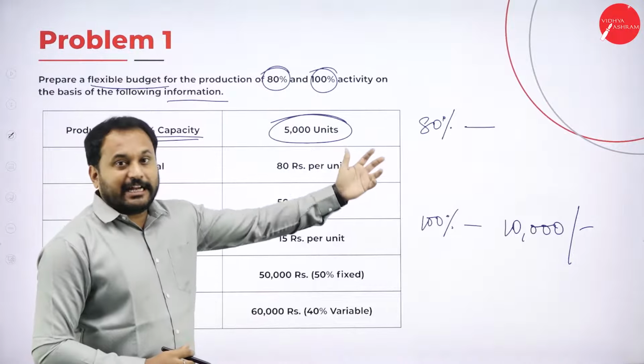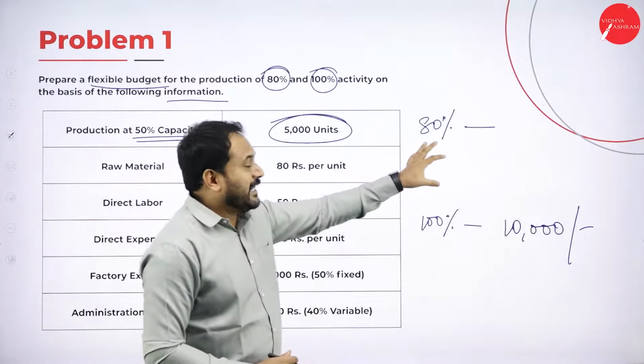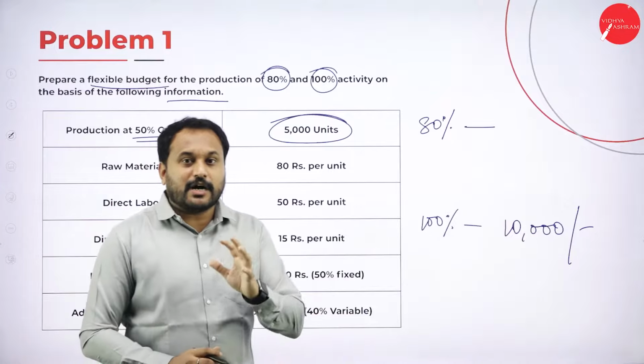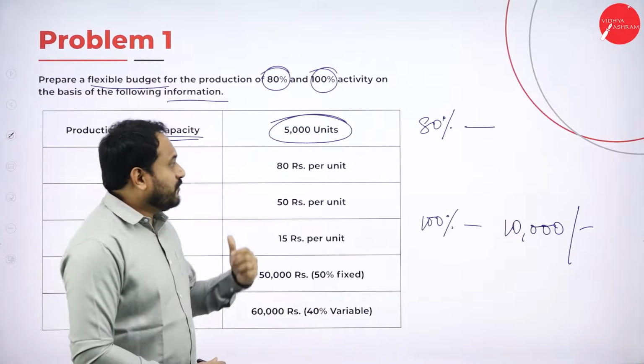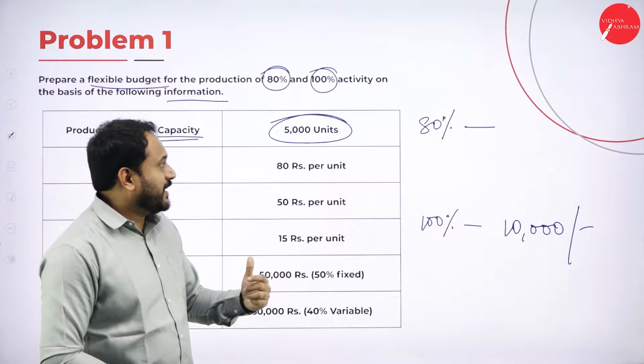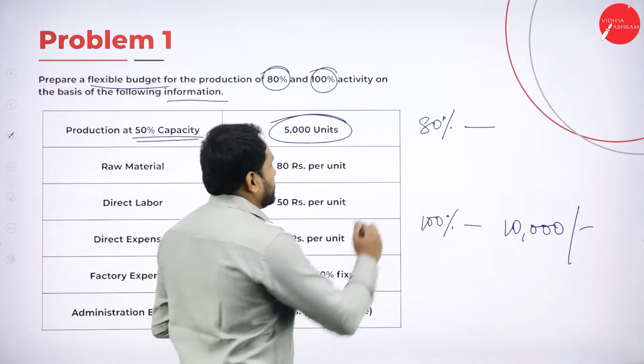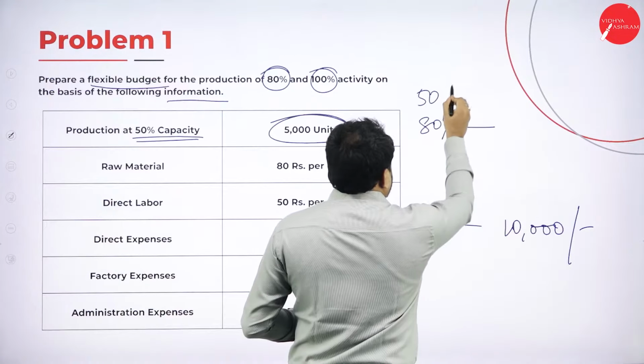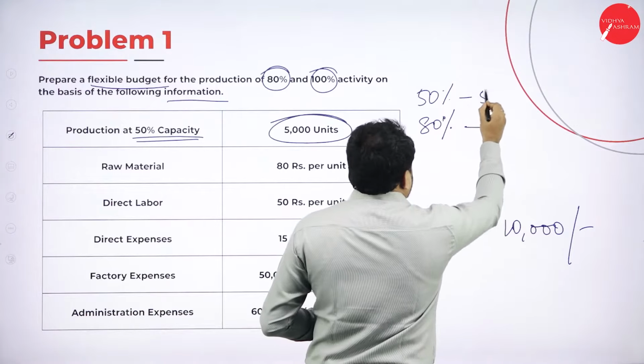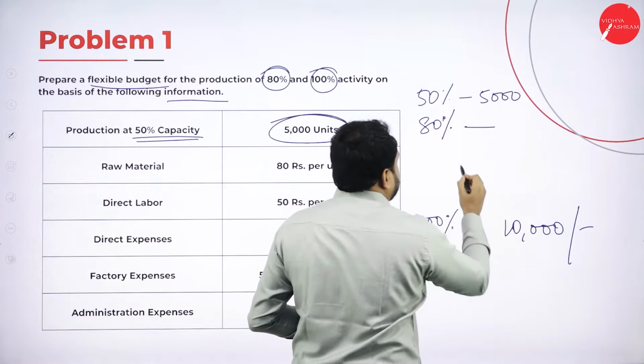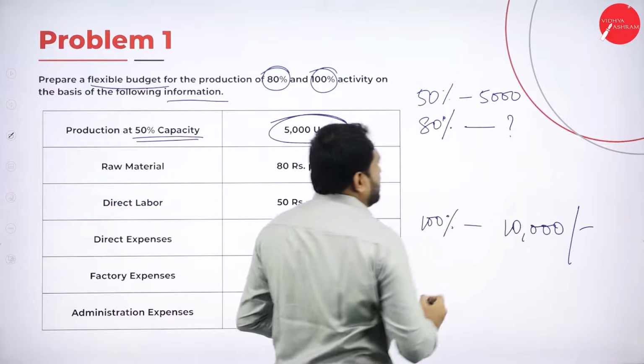And they're asking us 80%, how much it will be. Now we know that 80% means 8,000, but I'll tell you how to figure it out. For this we need to go with cross multiplication. I'll teach you how exactly it works. See, now at 50% they are manufacturing how much? 5,000. For 80%, we don't know, question mark.